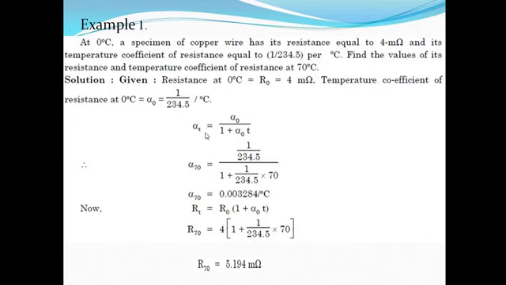So the formula is alpha T is equal to alpha 0 upon (1 plus alpha 0 T), and in this case T is equal to 70 degree centigrade. Similarly we can find RT, that is equal to R0 into (1 plus alpha 0 T), where T is 70 degree centigrade.